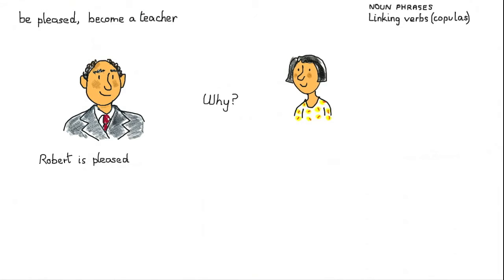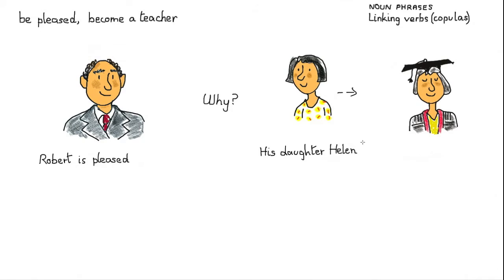And another picture. This is his daughter Helen. Now just right at the bottom there, his daughter Helen. And then something about Helen. There's an arrow and there's another picture of Helen. Helen became a teacher. Here she is at the graduation ceremony. Let's go back to the first one again.